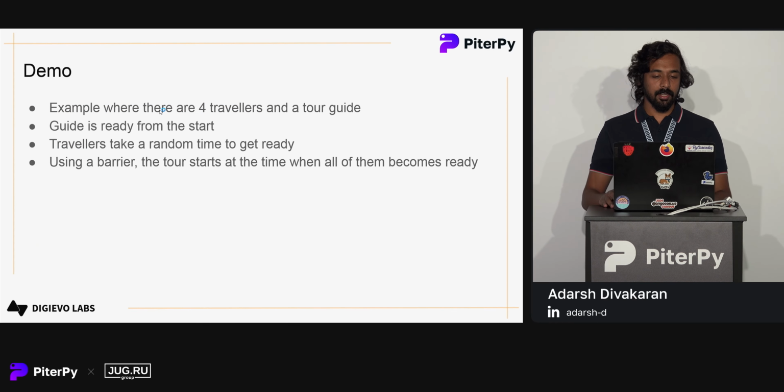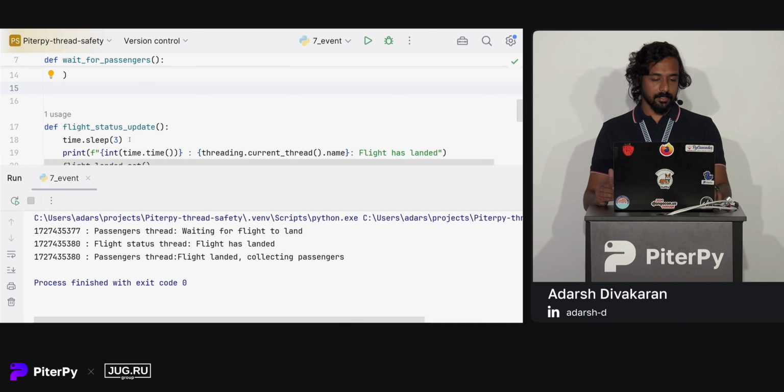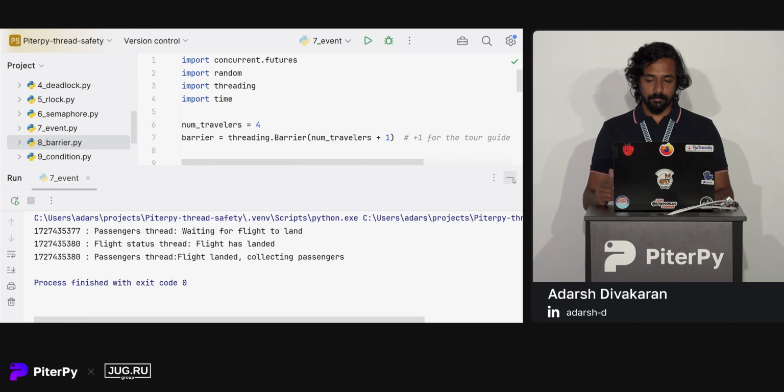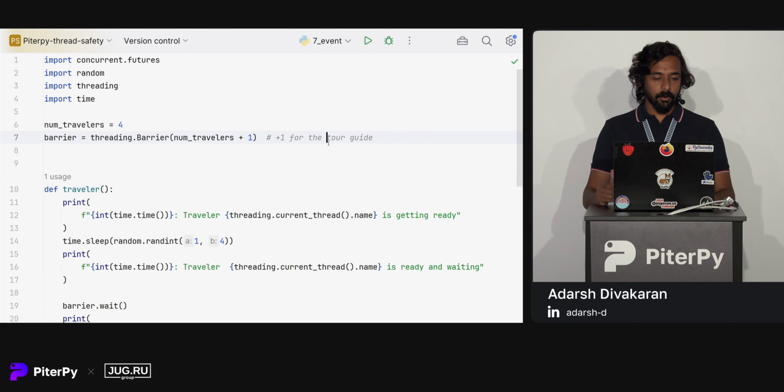Let's take an example. Consider the case when there are 4 travelers and a tour guide. So we have a total of 5 people, and the guide is ready at the start and travelers take a random delay to get ready. So we can use a barrier to synchronize this. This is our code. We are using a barrier and initializing it with a value of 5 since we have 4 travelers and 1 tour guide.